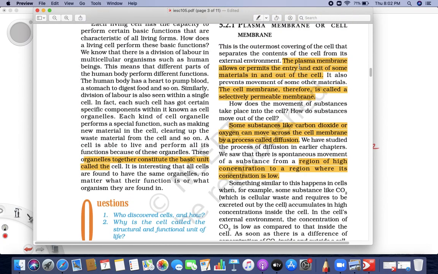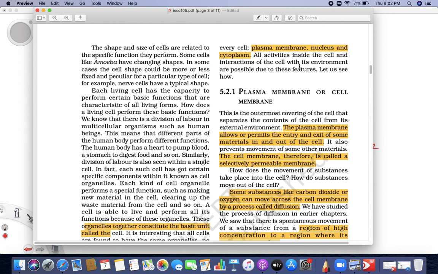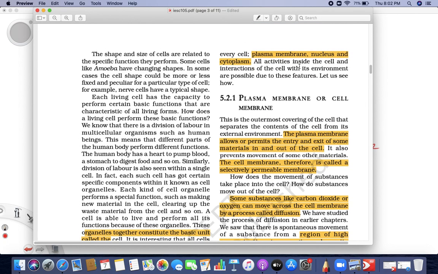So what we have learned is that a cell is made up of three things: plasma membrane, nucleus and cytoplasm. We are learning what a plasma membrane is. So tomorrow we will see more about it.